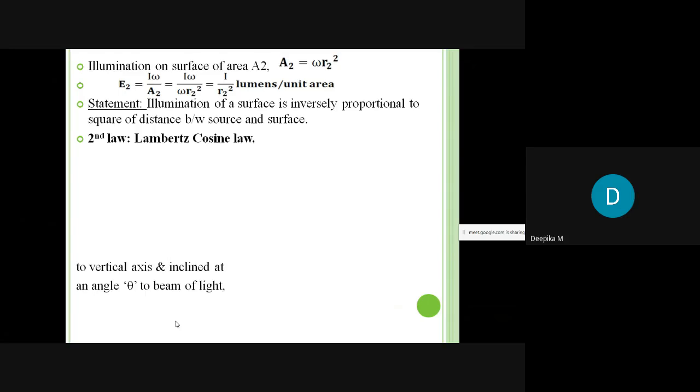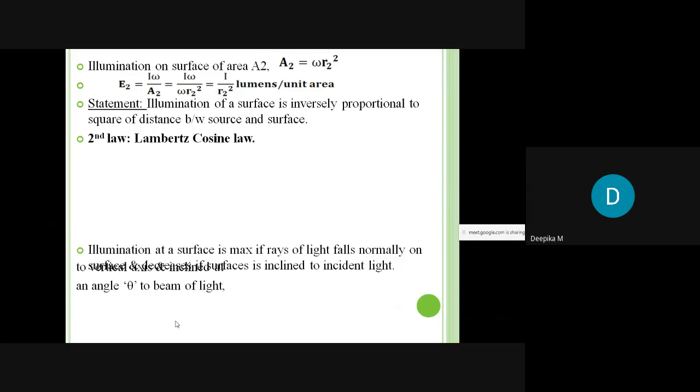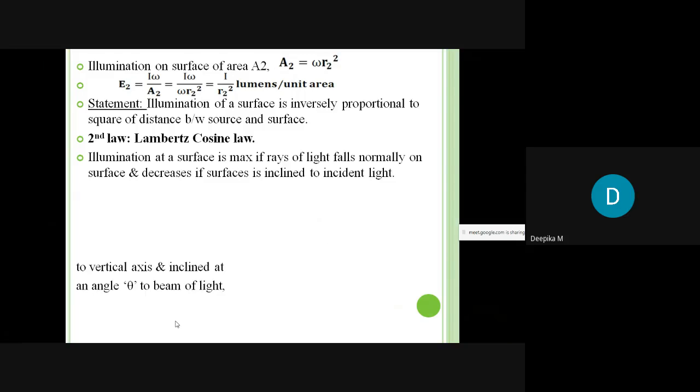Next, let us concentrate on Lambert's cosine law. To state this, let us have some explanation. Illumination at a surface is maximum if the rays of light fall normally on the surface, and decreases if the surface is inclined to the incident light. So this is the obvious thing.